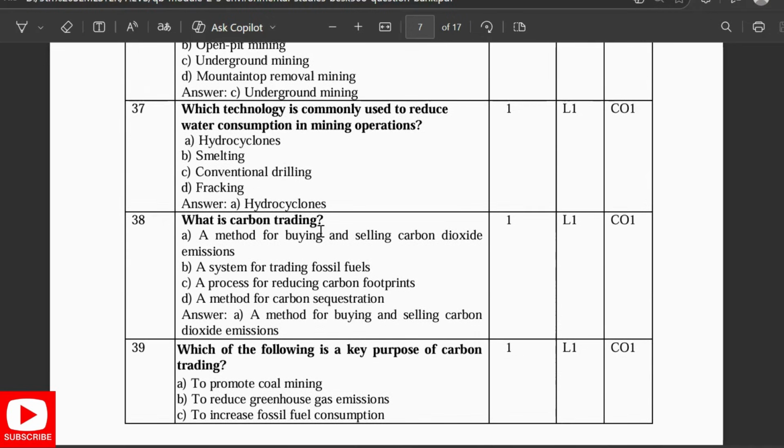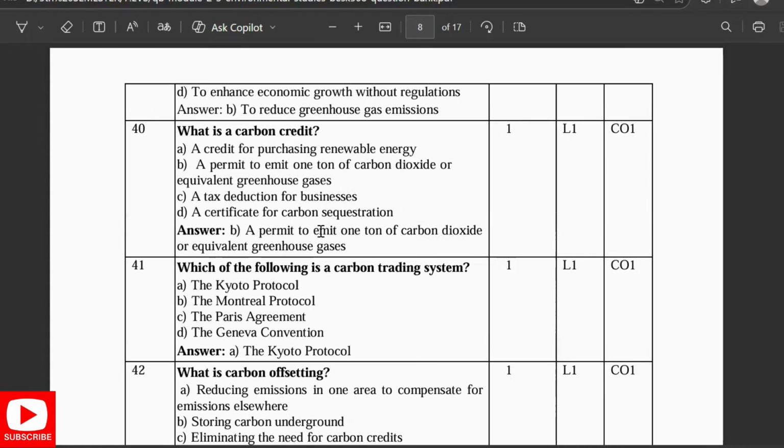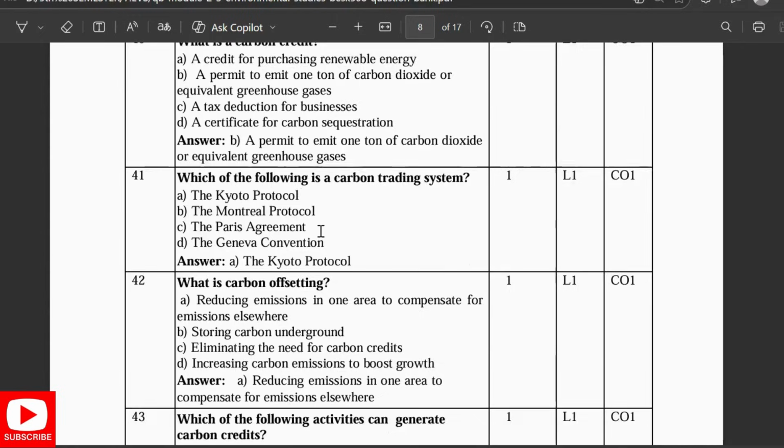It is a method of buying and selling carbon dioxide emissions. Which of the following is a key purpose of carbon trading? It is to reduce greenhouse gases. What is a carbon credit? It is a permit to emit one ton of carbon dioxide or equivalent gases. Which of the following is a carbon trading system? Kyoto protocol. What is the carbon offset?